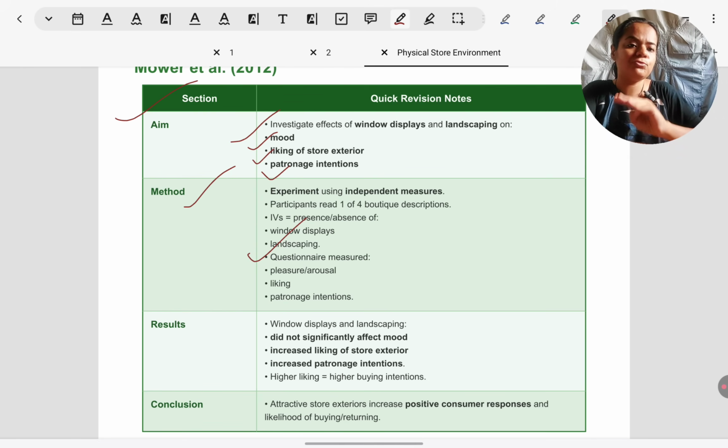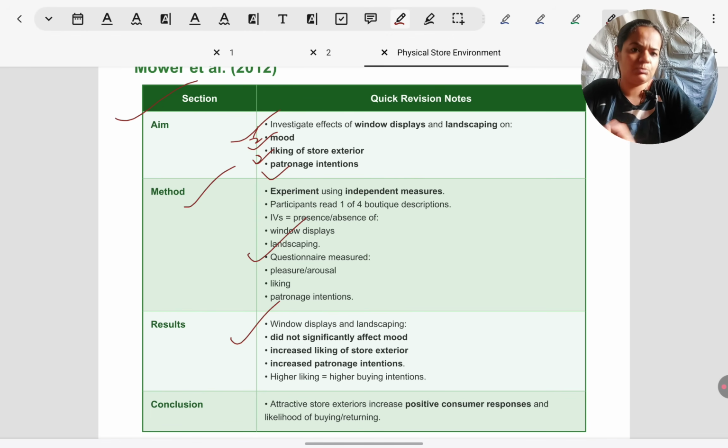And finally, there was a fourth group, a control group, which read about the same boutique, but outside, neither window display nor landscaping was described. So both the features of exterior were not there for this group. Maurer et al. just compared these variables which we saw earlier, mood, liking, and patronage, how they differed when it came to these different four descriptions of the store.